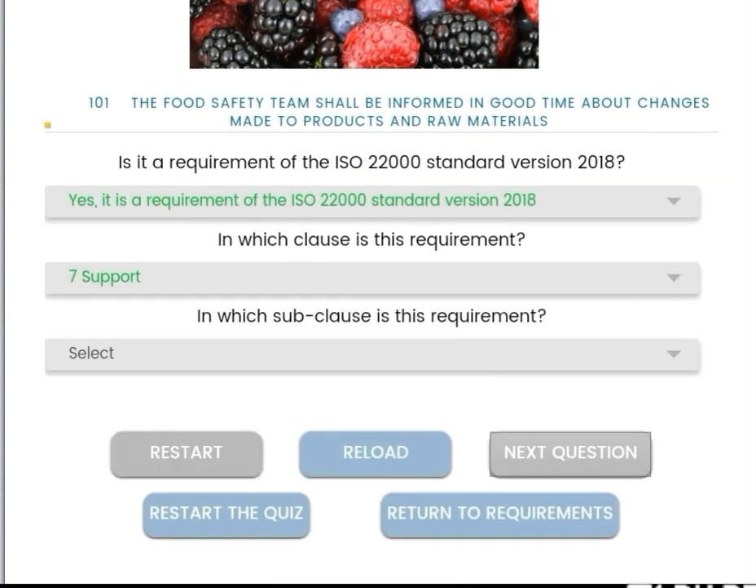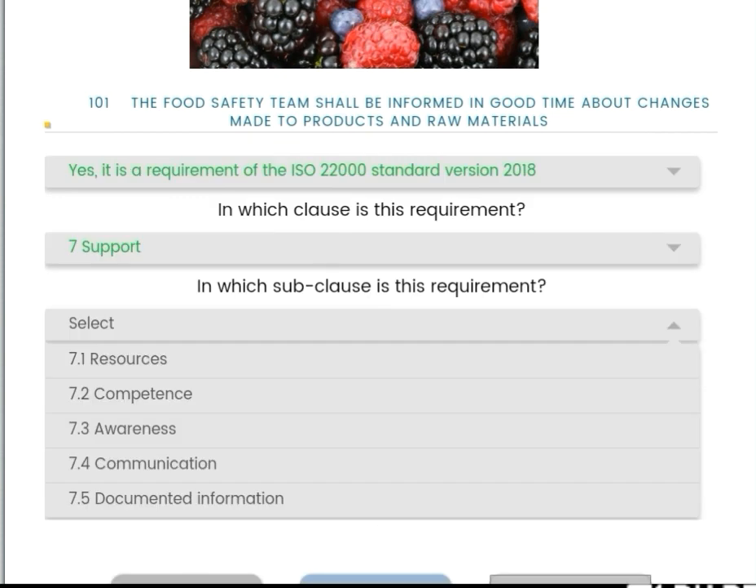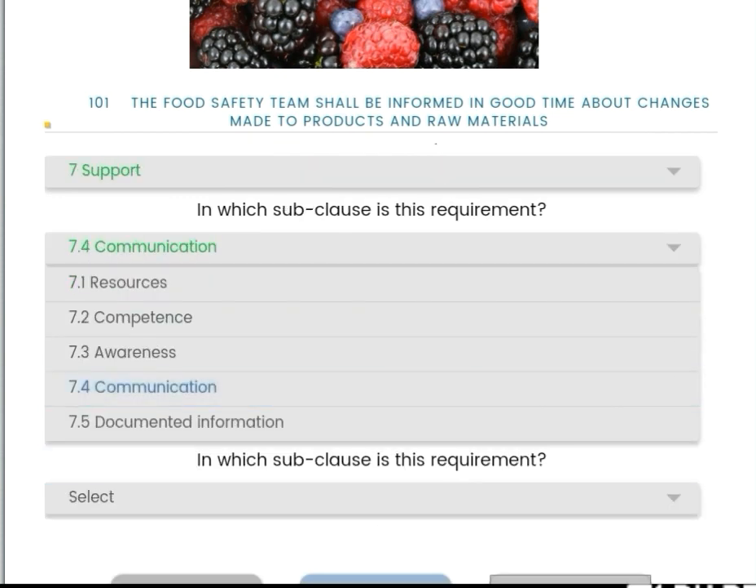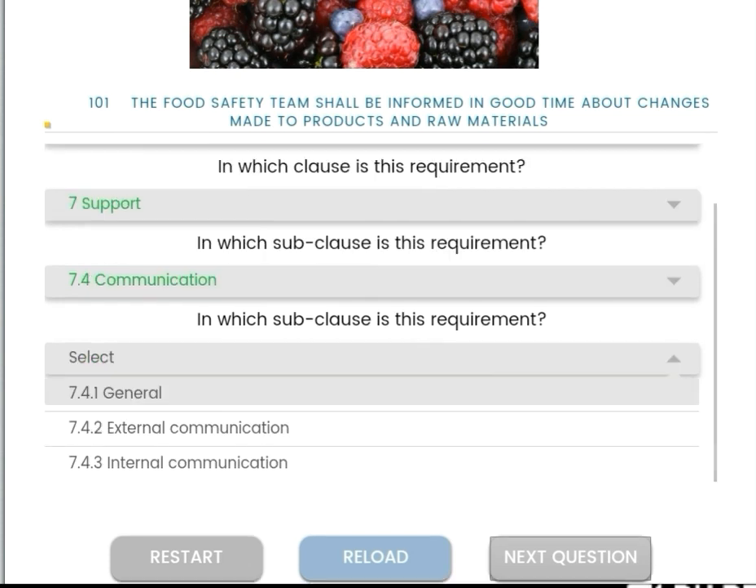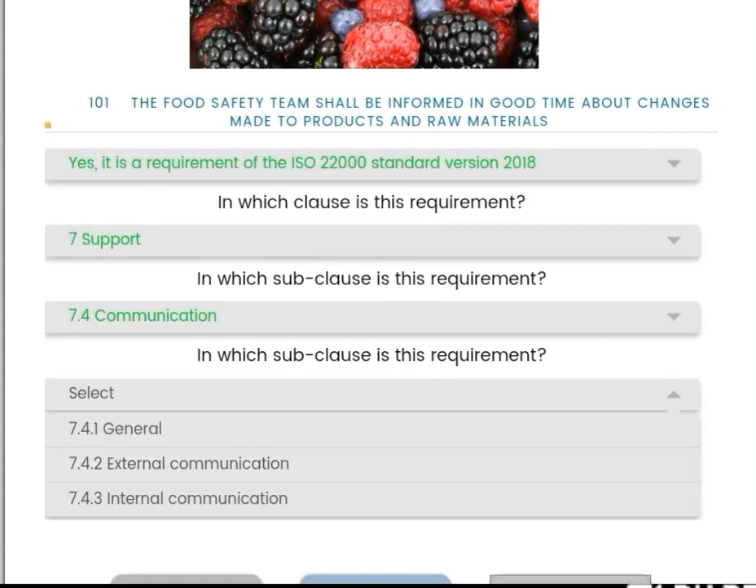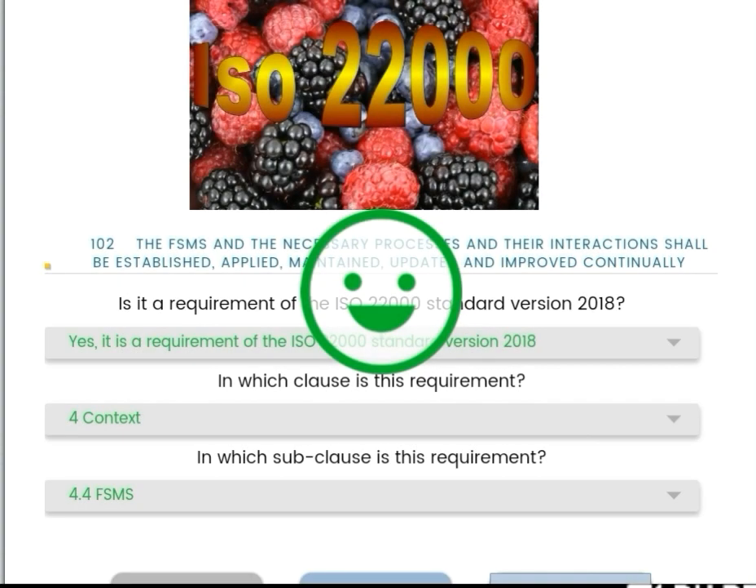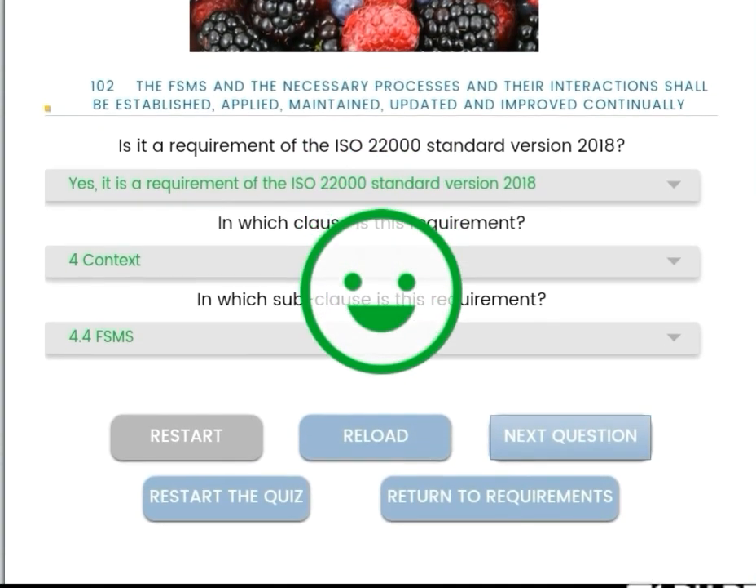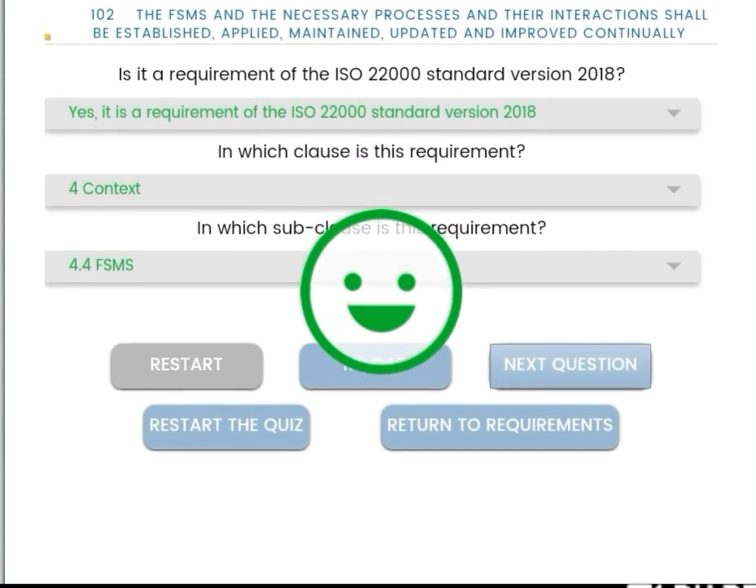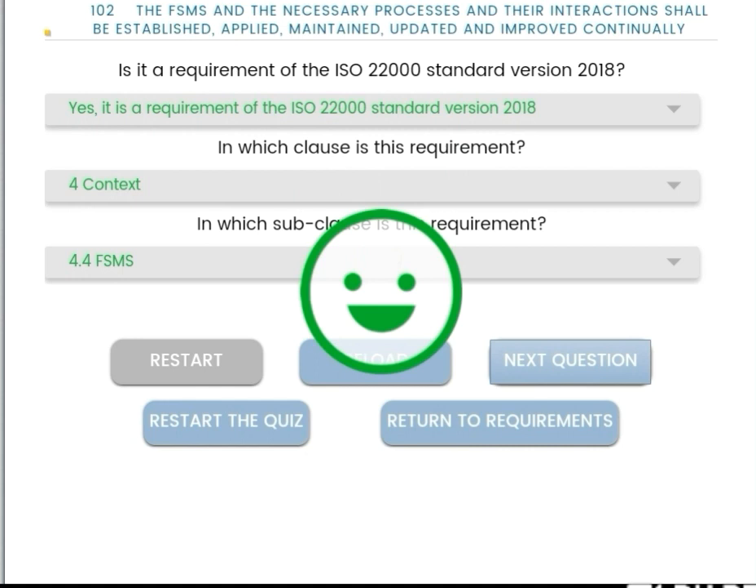And the clause number 7, and the subclass is 7.4 communications, and the subclass is 7.4.3 internal communications. Then the FSMS and the necessary processes and their interactions shall be established, applied, maintained, updated, and improved continually. Yes, it is a requirement coming under 4, and the subclass is 4.4 FSMS, because it is part of the context, clause number 4.